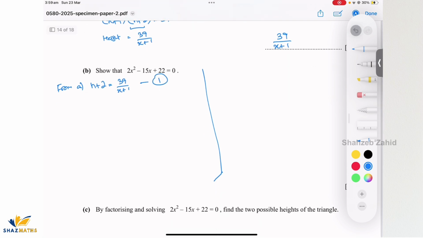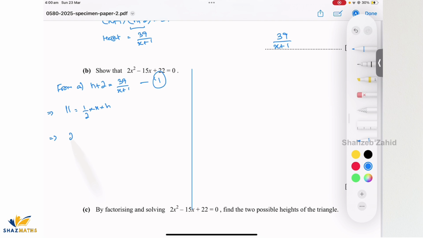All right, so area of triangle was 11, which is 1 by 2 times base times height. So from here, if I make h the subject of equation, it's going to give me 22 over x equals to h.